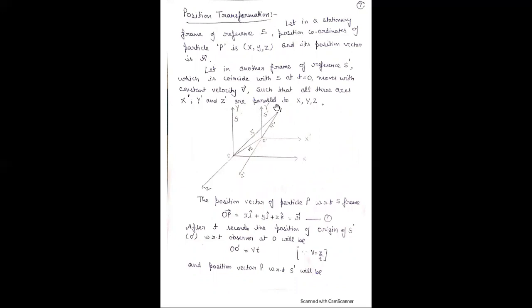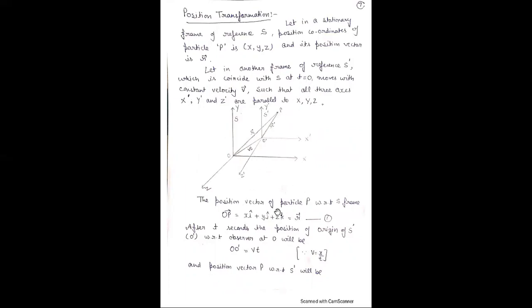P is a point whose position vector is R with respect to the fixed frame S. Consider the next frame of reference, S dash, whose coordinates are X dash, Y dash, Z dash, and it moves with constant velocity such that all three axes X dash, Y dash, Z dash are parallel to X, Y, Z. And S dash coincides with S when time is equal to 0.